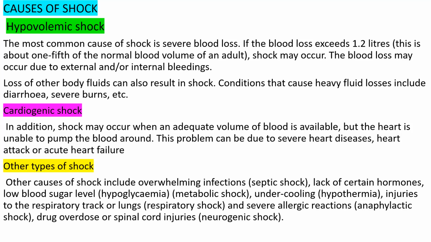And if there is a lack of certain hormones, low blood pressure and these conditions can also cause shock, which we call metabolic shock. Are you clear what is septic shock and metabolic shock?